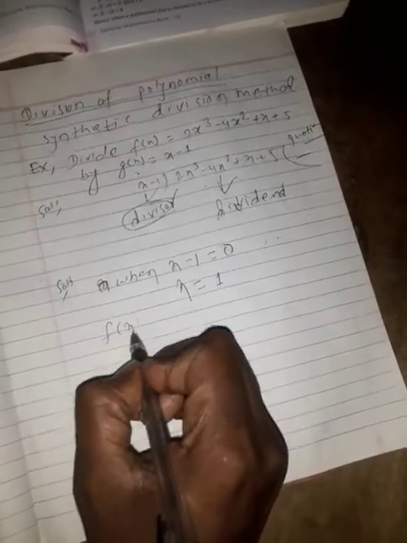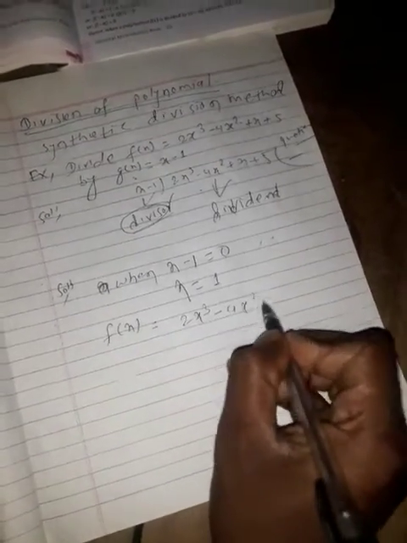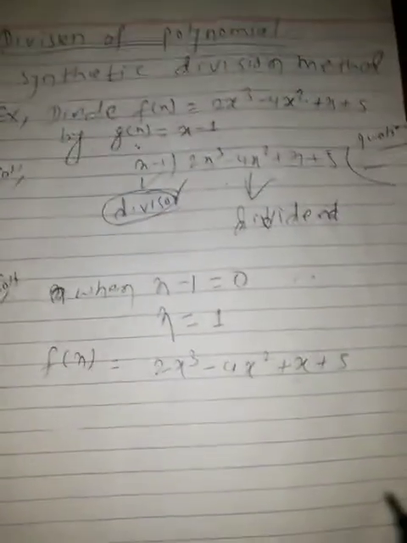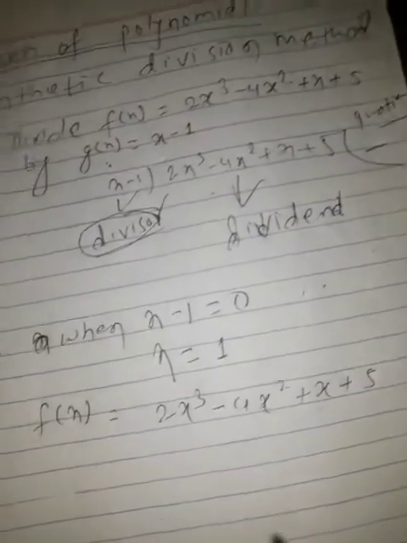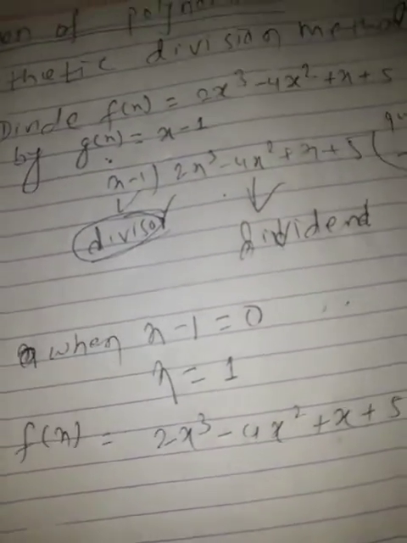Now, f(x) is equal to 2x cube minus 4x square plus x plus 5. At first you have to arrange the terms in standard form, that is, the degrees should be in ascending order.